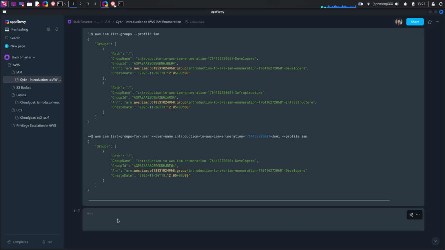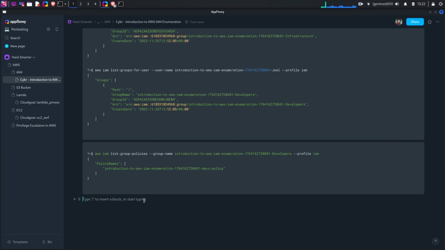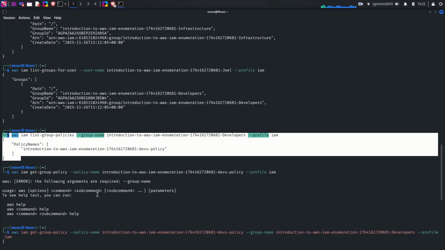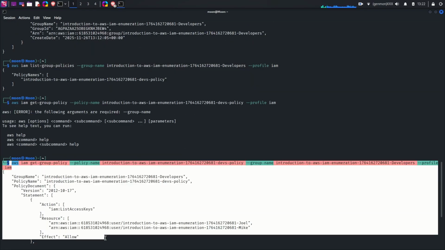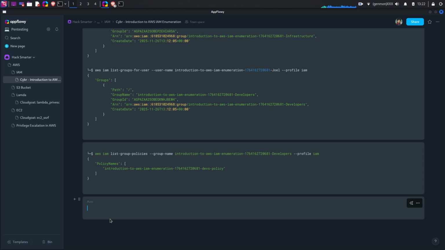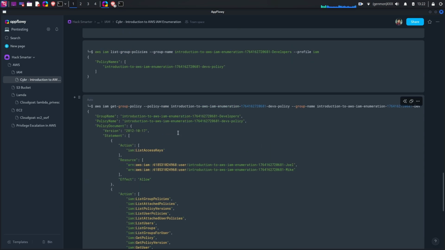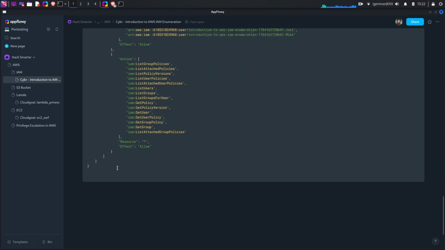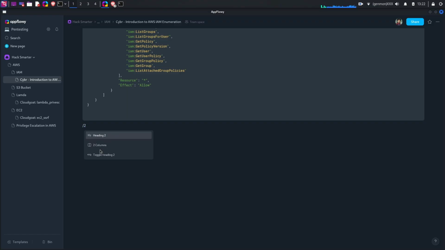Okay, let's put all this information in our notes first, and we can have a look at the policies. What's the next step?